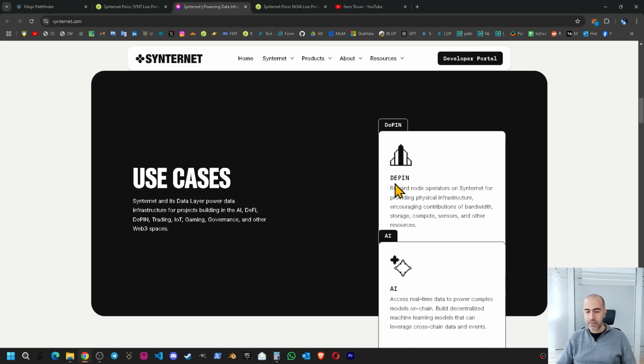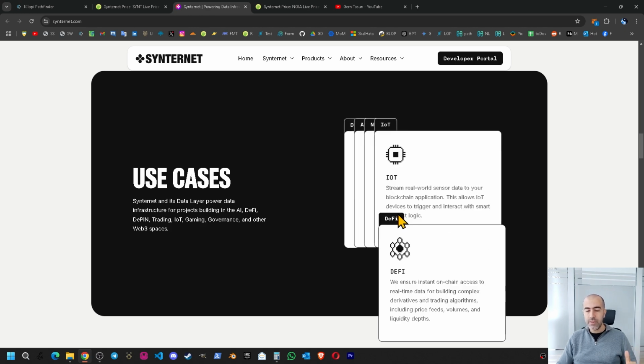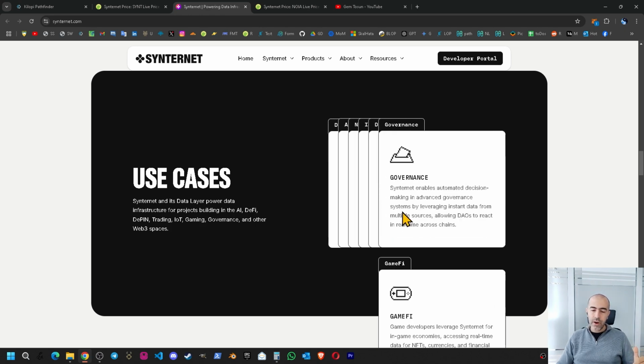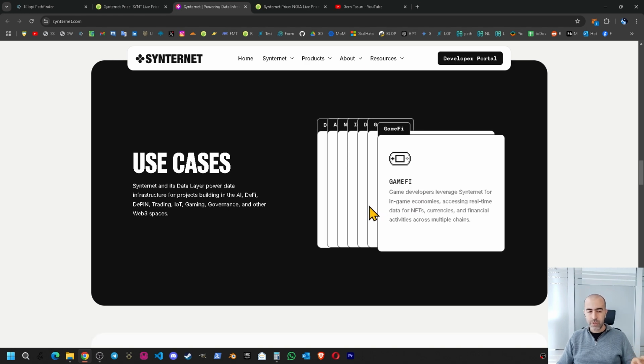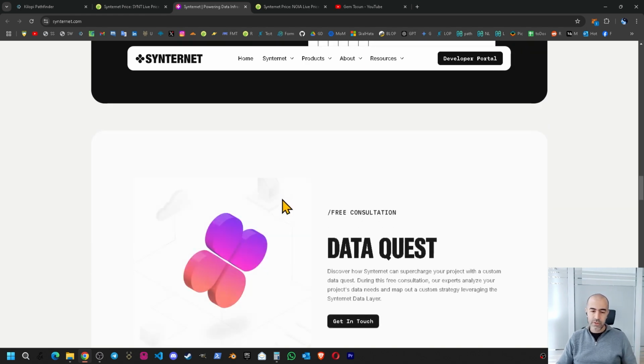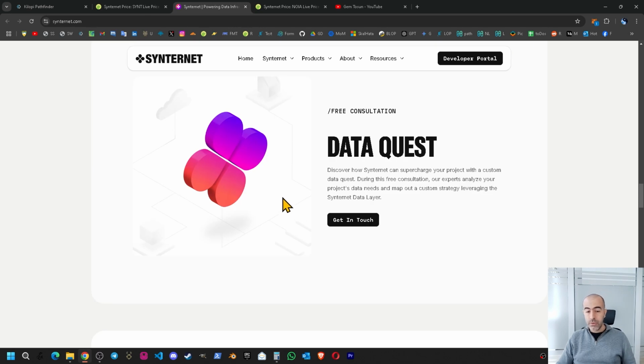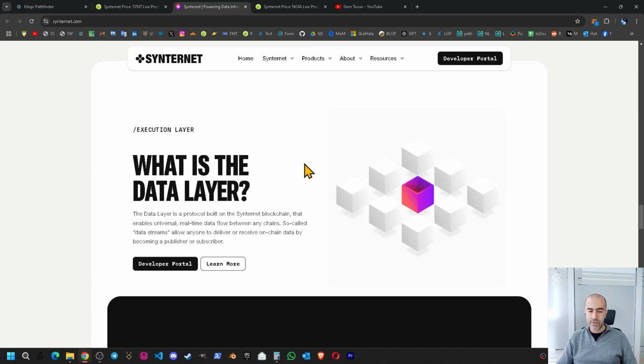Use cases are decentralized physical infrastructure projects, AI projects, NFTs, Internet of Things, DeFi, governance, and gamified projects. You can use any of them with this infrastructure. And if you want specific data, you can get in touch and they can give you a free consultation on how to use the Synternet infrastructure.